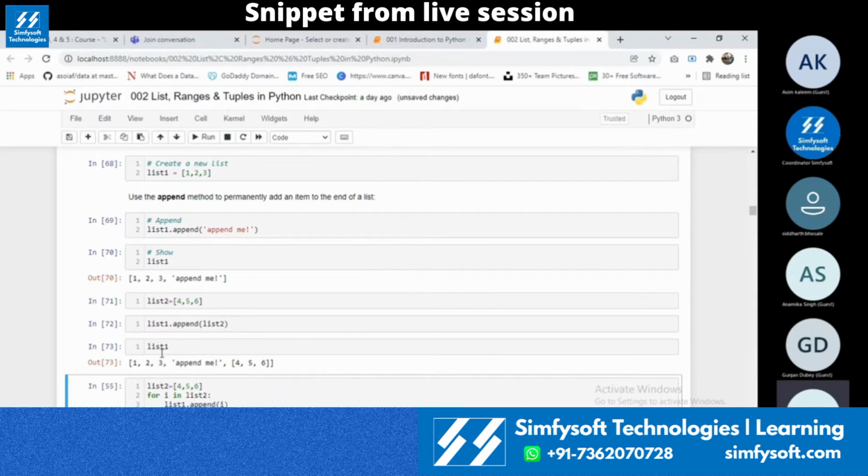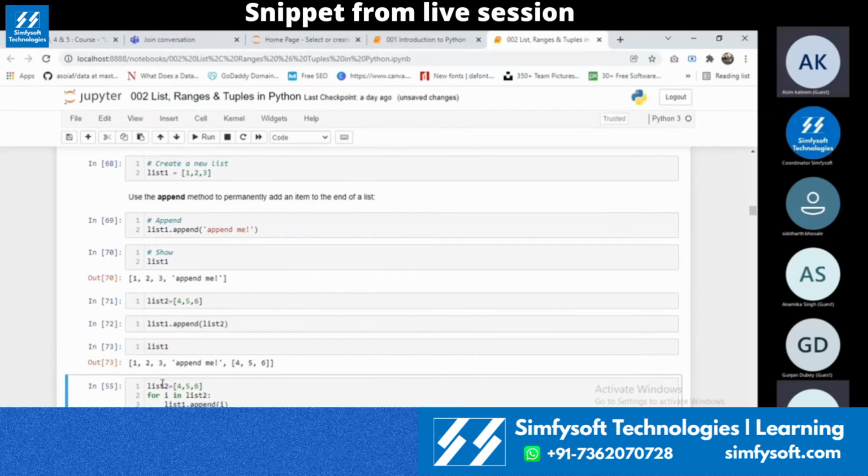You guys can understand what is basically happening in line 73, right? I'm trying to append a list, add a list with another list, and I'm appending a list. What will happen is the entire list will be added as a single object to that list. That is the problem with append. So what you have to do is you have to loop that list and then append each and every single value one at a time. That is what I'm doing here.